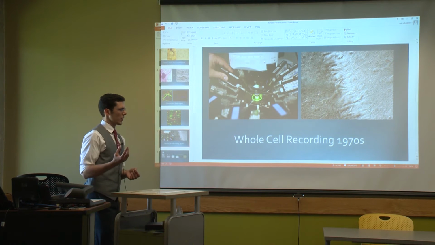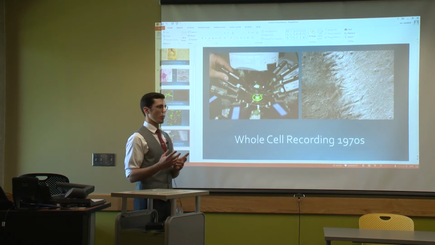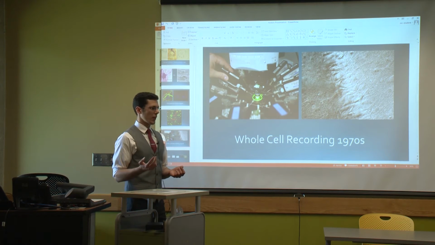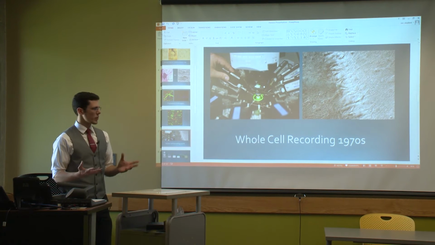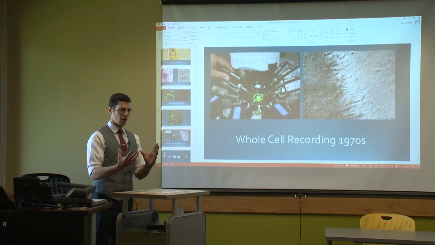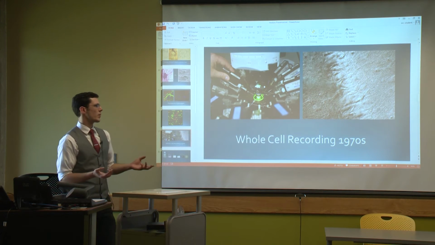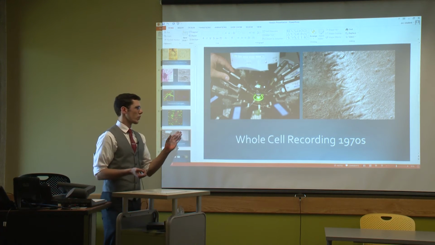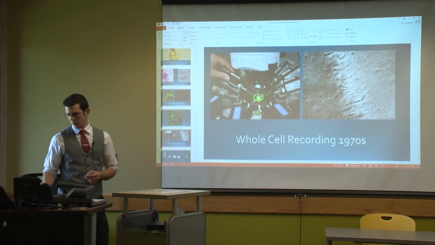We can look at individual ion channels and individual proteins inside of a single cell wall and analyze their electrical activity and kind of their activity, like what they're doing in the cell. Whereas before we could only look at the whole cell in general, and we couldn't look at specific ion channels. Now we had the ability to look in great detail at what was going on at that tiny of a level.